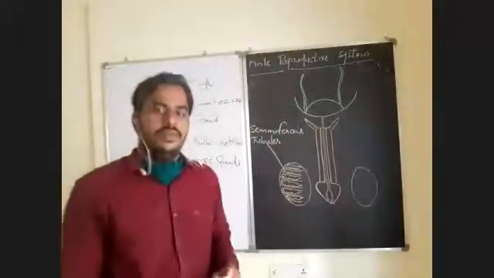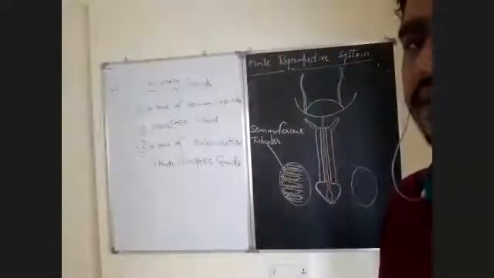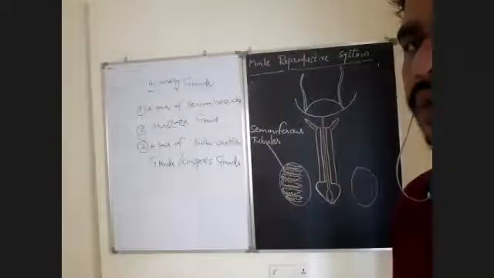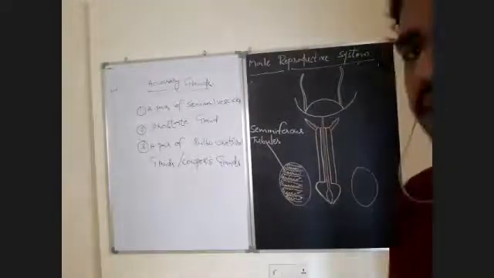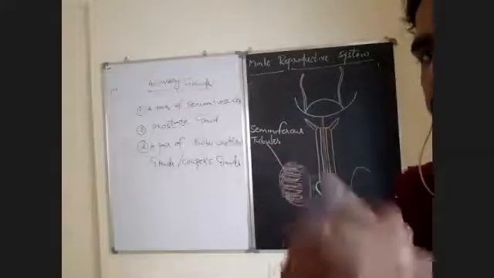These seminiferous tubules are the structural and functional units of testes, because these are the sites of production of spermatozoa. Where exactly the spermatozoa will be produced inside the testes, that is the seminiferous tubules.